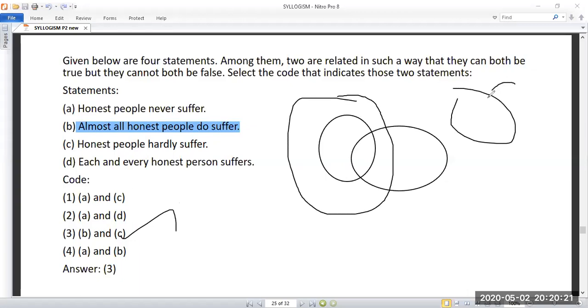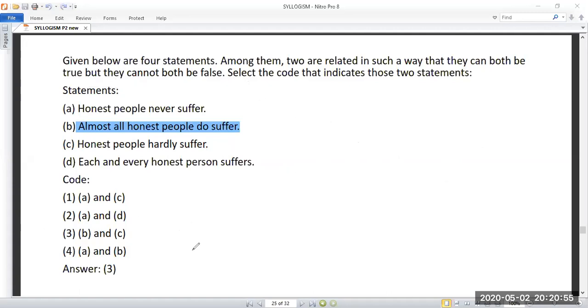Because if you take that some honest people are true, there are three conditions, like some not. We have to draw three diagrams. At least one diagram will match with each other. So both cannot be false. Some honest people do suffer means some cannot suffer. You can take it like that. If you take the meaning itself, some honest people suffer means some cannot suffer. So both cannot be false, because at least some people will suffer. So are you clear with this? So this answer is B and C. I'll move to the next.